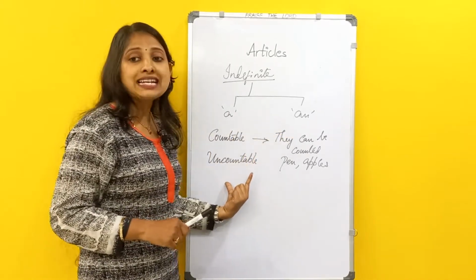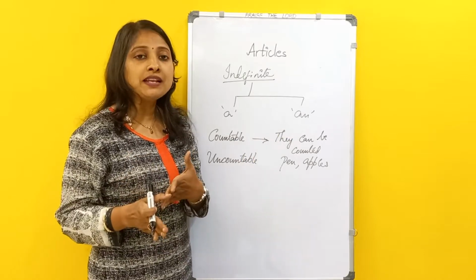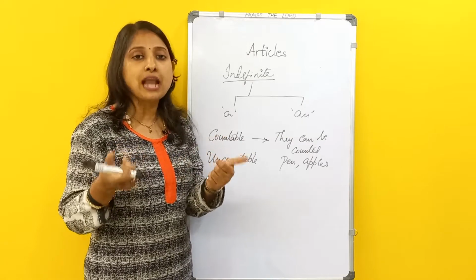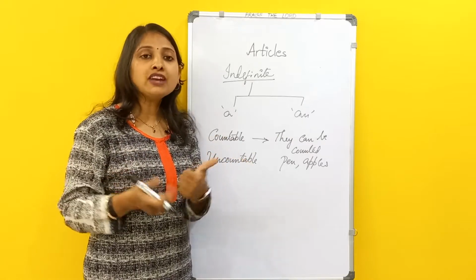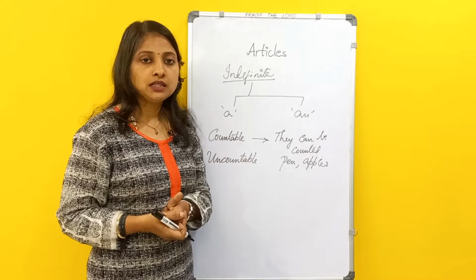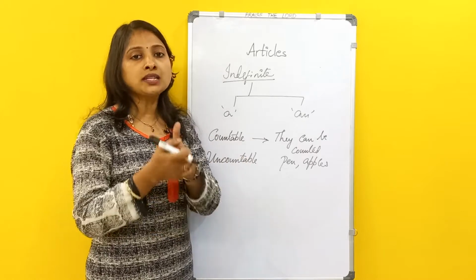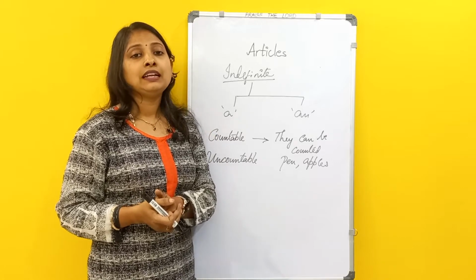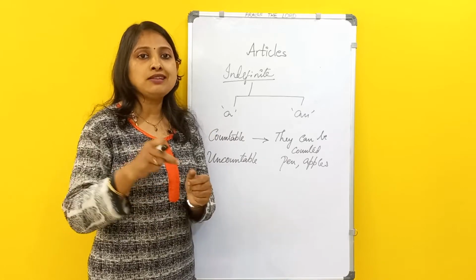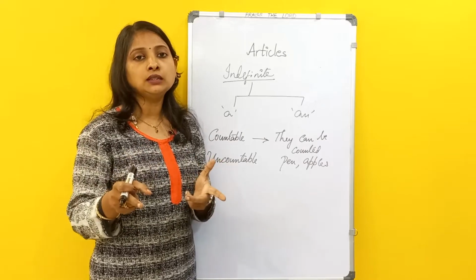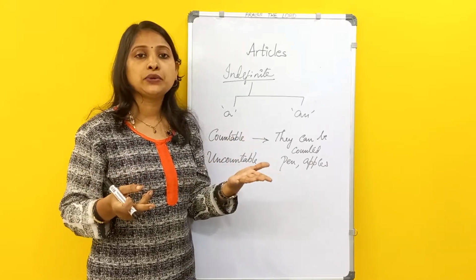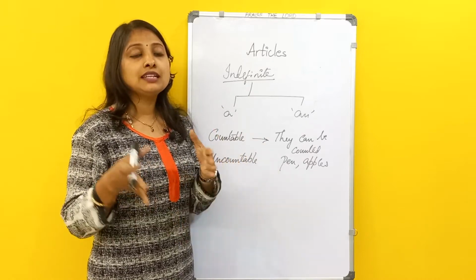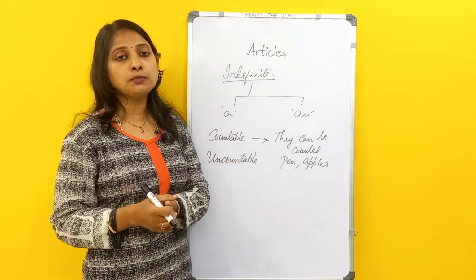But coming to uncountable nouns, what is an uncountable noun? An uncountable noun is something which we can't physically count in number. Like if I want to drink some water, do I say 1 drop, 2 drops, 3 drops of water? I will not be able to count it. So something which cannot be physically counted in number is called an uncountable noun.